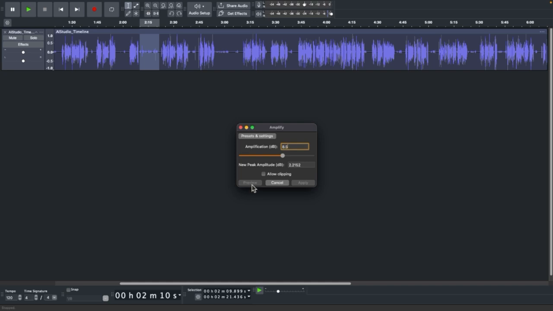I cannot preview, I cannot apply. It looks like you might have made a change to the new peak amplitude field, and the value that was automatically entered is too high. This may be preventing the preview and apply buttons from working. Try setting the new peak amplitude field back to 0.0. Then click Preview, and if you are satisfied, click Apply. What do you think?